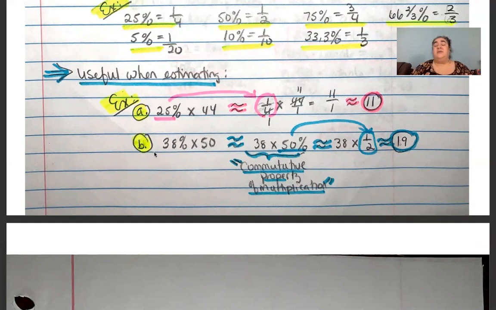So instead of doing 38% of 50, we say, well, what is 50% of 38? Why? Because I have a very easy fractional equivalent that I can pop into my head and get this answer easily. And so 50% of 38 is the same thing as saying half of 38. So that's about 19. So 38% of 50 is about 19, or 50% of 38 is about 19, okay?